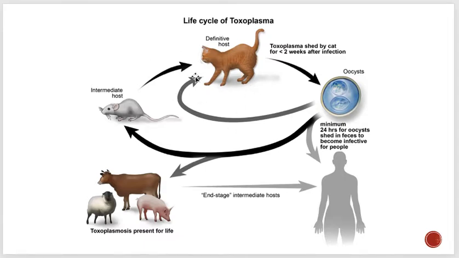A very simple way to tell you: this is a definitive host, this is the intermediate host. The oocysts are taken by these, and the cat consumes the meat of the rat, and then after 2 weeks the cat keeps on shedding this oocyst. This oocyst can be taken by humans or by other mammals, like pig, sheep, or cow. Of course, man mostly doesn't spread this infection; that is a dead end, you can see over here.